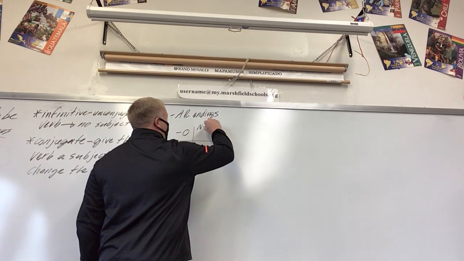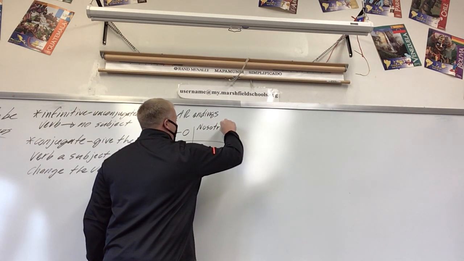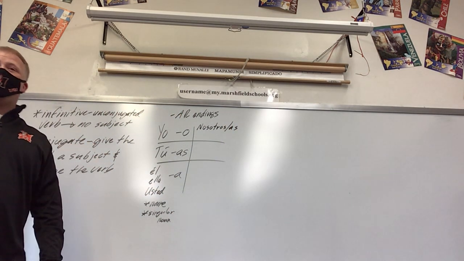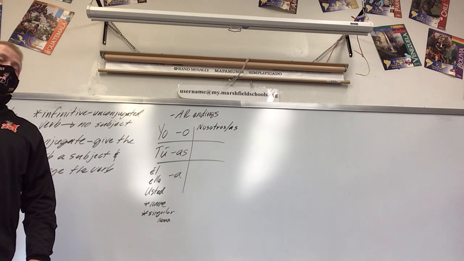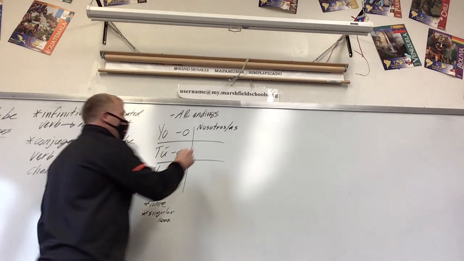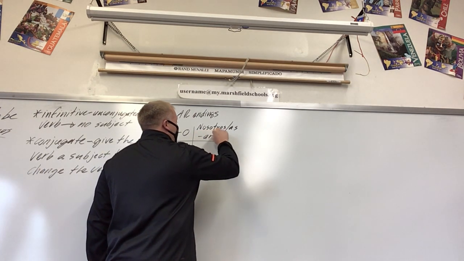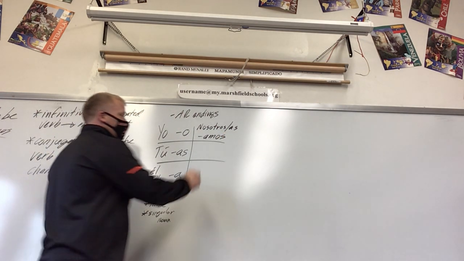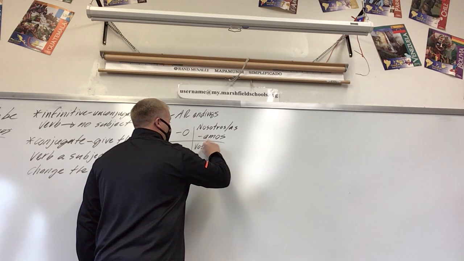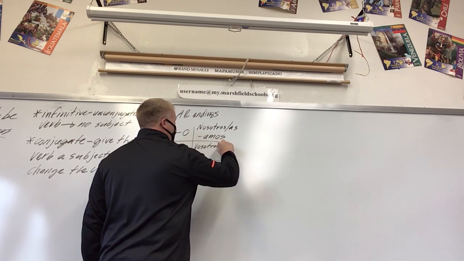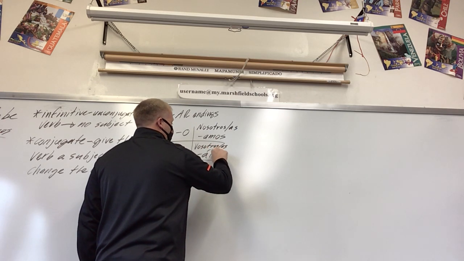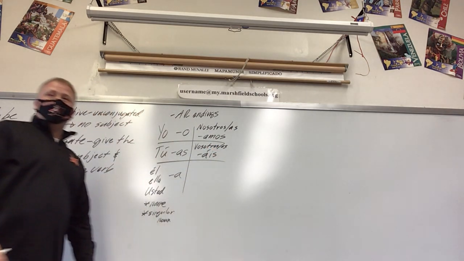First person plural. If our subject is nosotros or nosotras or anything with yo, my friend and I, tú y yo, usted y yo, we use the verb ending of amos. Vosotros, you plural if you're in Spain. Our ending is áis. It's one of those diphthongs, two vowels in a row.